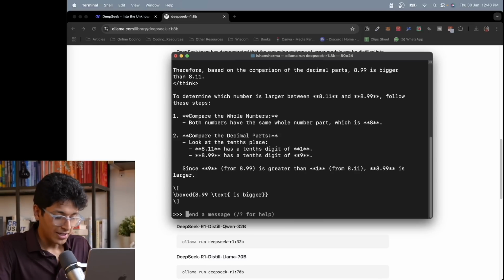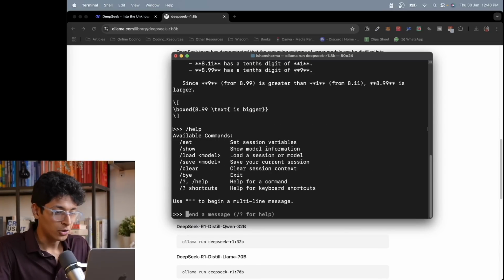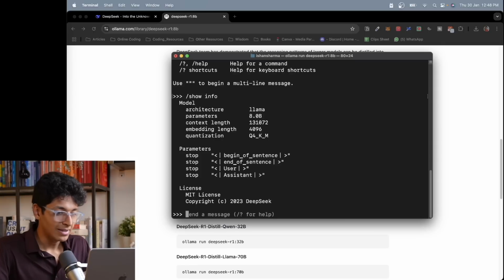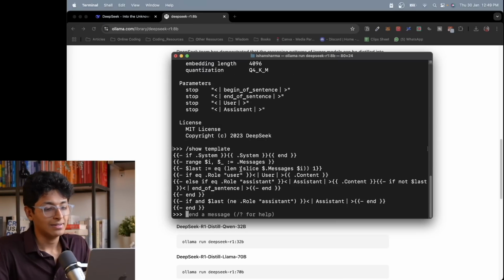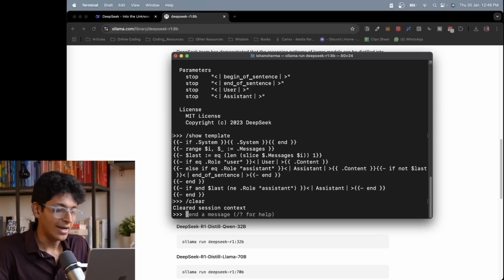There are a lot of things you can do with it. You can basically ask it for help and it will tell you what all you can do with it. For example, I can just say show info and it will tell me that it's using the 8 billion parameter model. It is again the DeepSeek model itself. And I can also ask it to show me some templates and I can see what I can ask this assistant, or I can just say that I want to clear and now my context of this session is cleared. This is how you operate DeepSeek on your own local system using Ollama in your terminal itself.